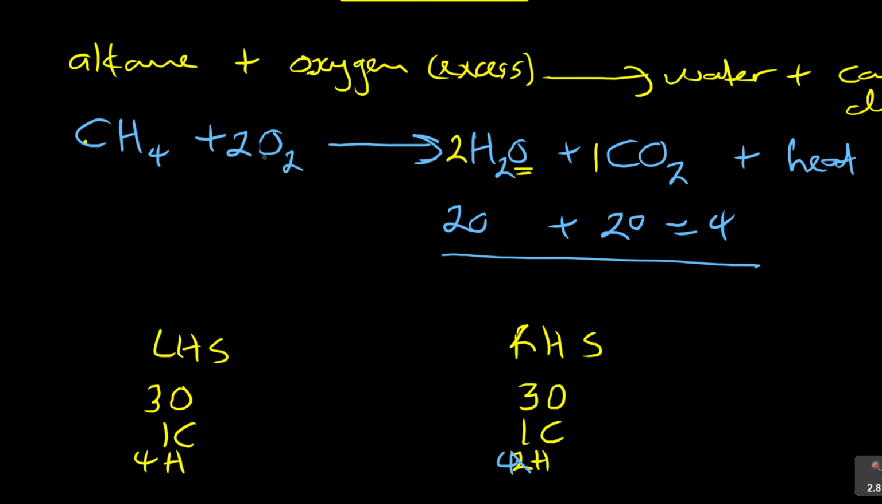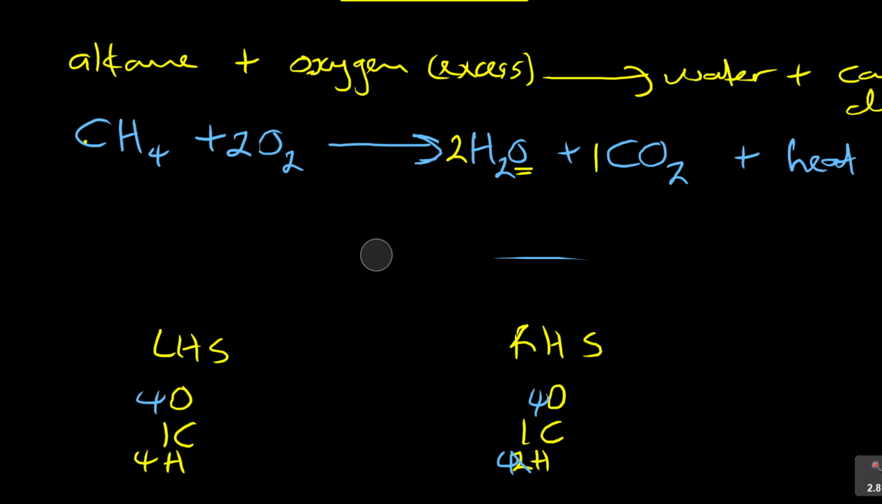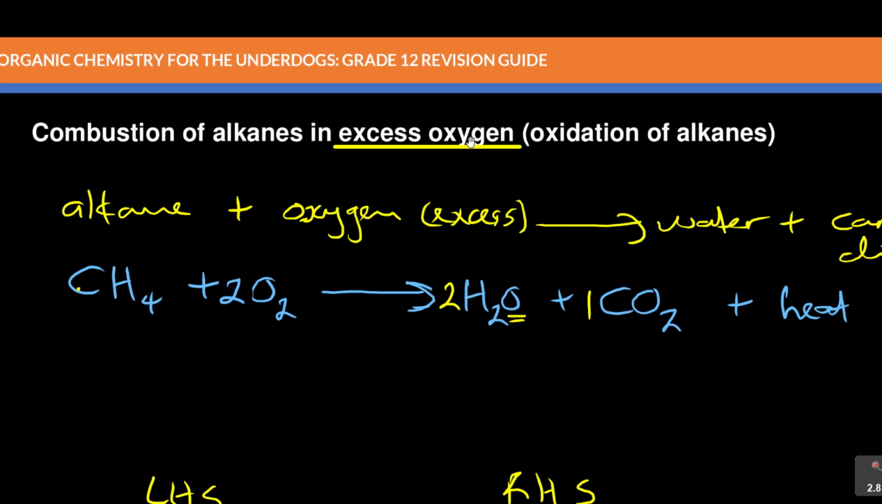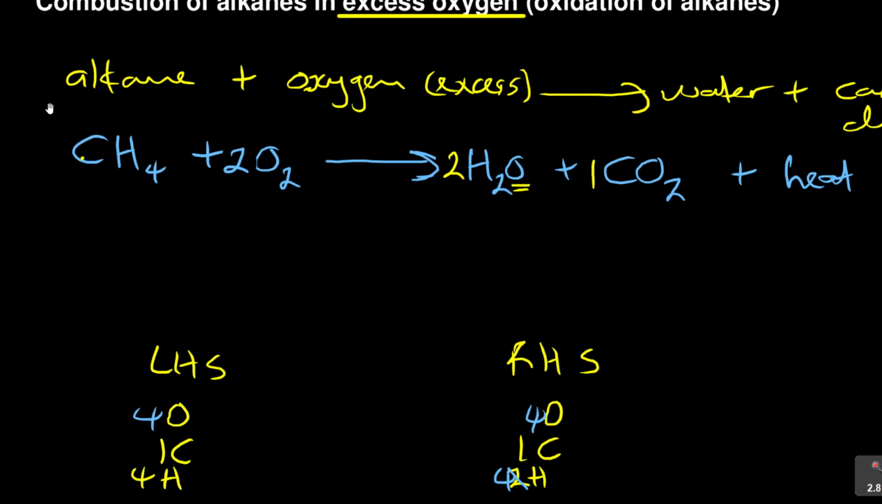So 2 times 2O2, then it becomes 4 oxygen here, and even on the other side it becomes 4 oxygen. So this equation now has balanced to say CH4 plus 2O2 gives 2H2O plus carbon dioxide. So this is the combustion reaction in excess oxygen. That's why they'll say oxygen here is in excess.